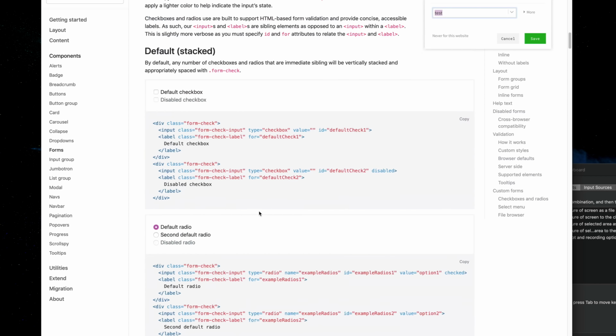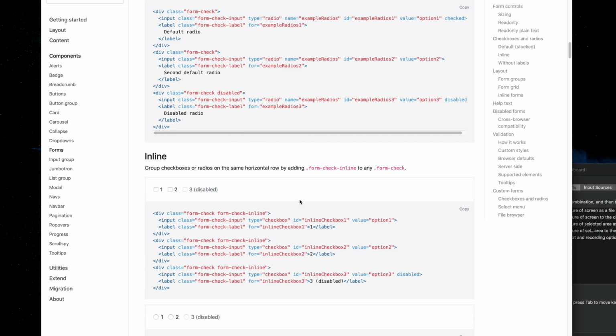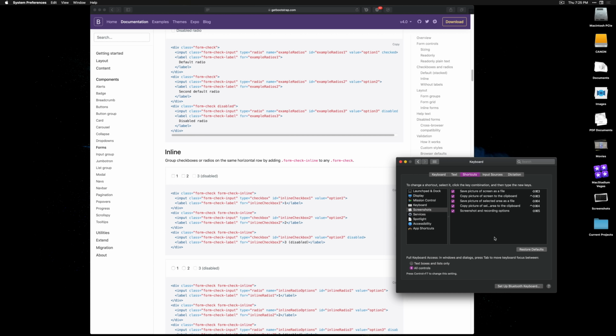It works for radio buttons. It works for a bunch of other amazing elements that for some weird reason are disabled in macOS. So go into System Preferences, turn this thing on, and holy smokes, save your life. Okay, that's a little dramatic.